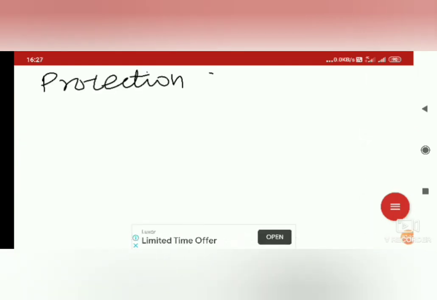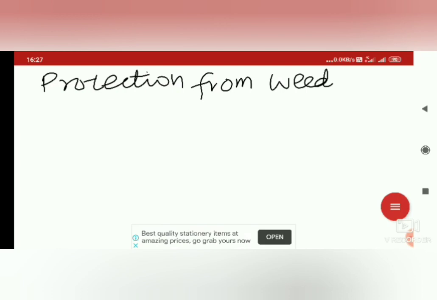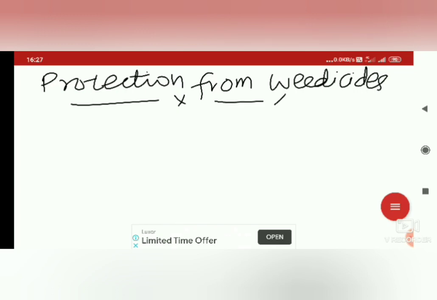Now let us see how we can protect from these weedicides. Protection from weedicides. See, you know that weedicides are chemicals and they are generally very harmful to human health. So we must take all precautions while using the weedicide. Usually the weedicides are sprayed by using a sprayer.